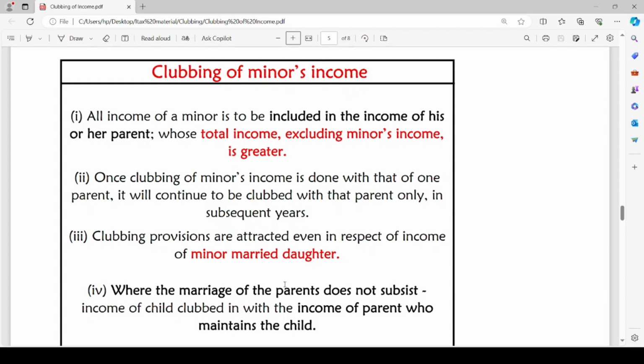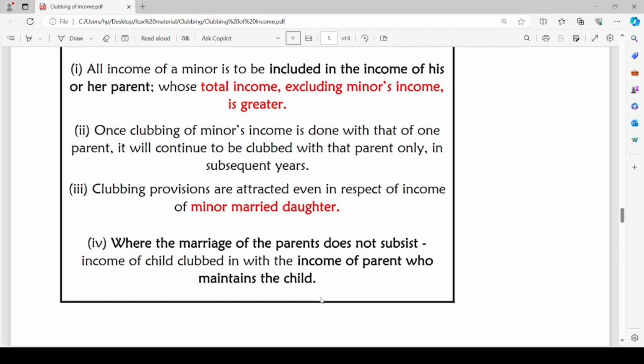Clubbing provisions are attracted even in respect of income of minor married daughter. Where the marriage of parents does not subsist, if the parents live apart, the income of child is clubbed with the income of the parent who maintains the child. When the marriage of parents does not subsist, when parents live apart, whoever maintains the child, the income earned by such child will be clubbed to the total income of such parent who is maintaining the child.